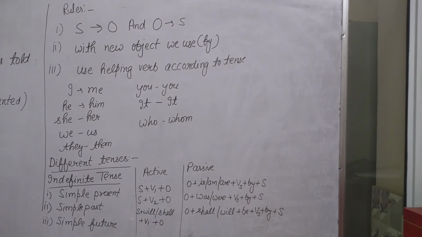Clear, students? These are the basic rules of changing active voice into passive voice. Note down these notes, and further I will detail with you exercises on these tenses.